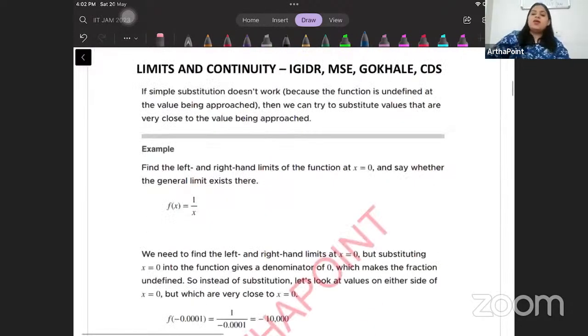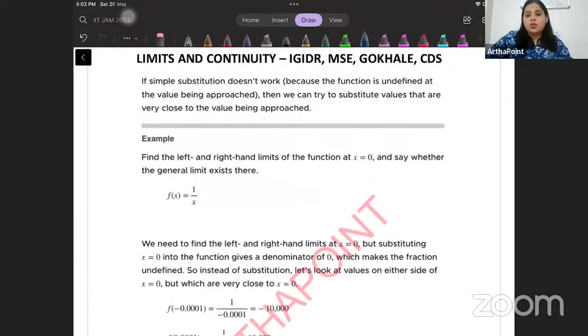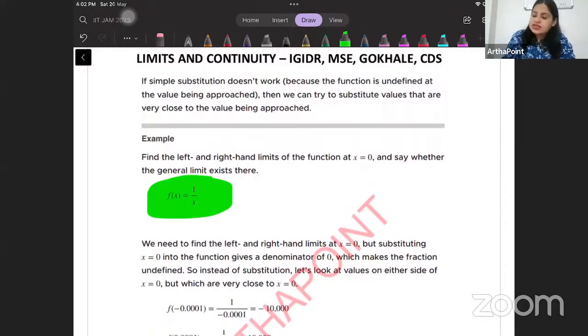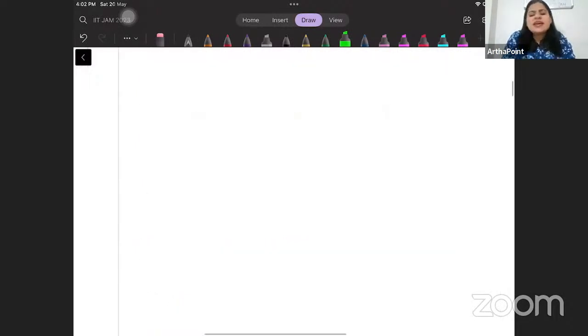Okay, now let's take this discussion a bit forward and ask what happens to the function 1 by x. This is my function. When you check at x equal to 0, I will just get 1 by 0. It will be undefined. So I cannot take x equal to 0, but I can take values very, very close to 0.